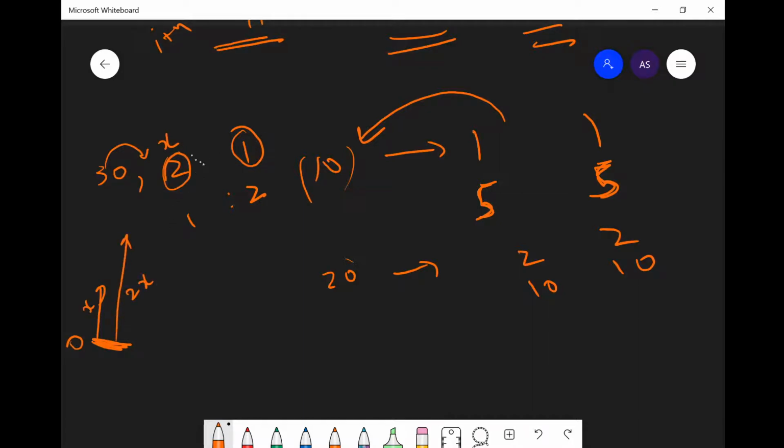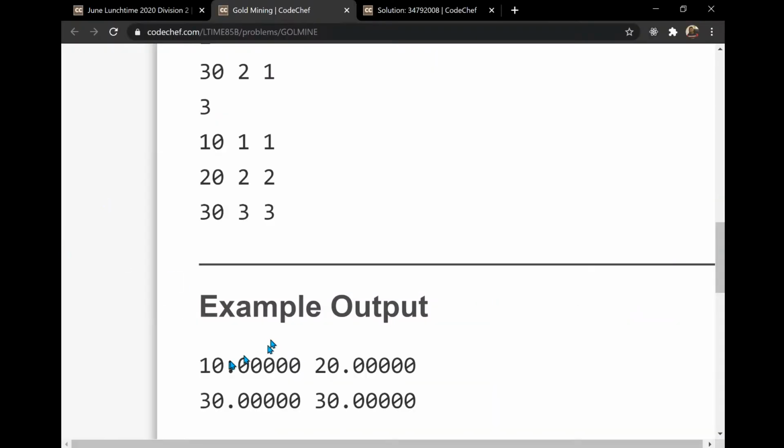How is that? Because the speed of the second chef is twice. So this ratio would definitely be there. If the first chef has taken 1, then the second chef could have taken 2. So what would be the value after 1 day? It would be 1/3 into 30 for the first chef, and 2/3 into 30 for the second, which is 10 and 20. So this was the answer for this part also.